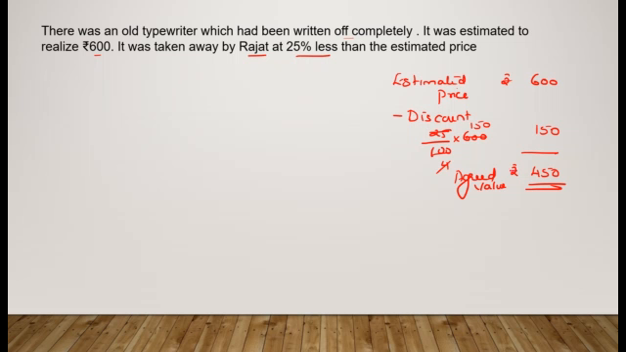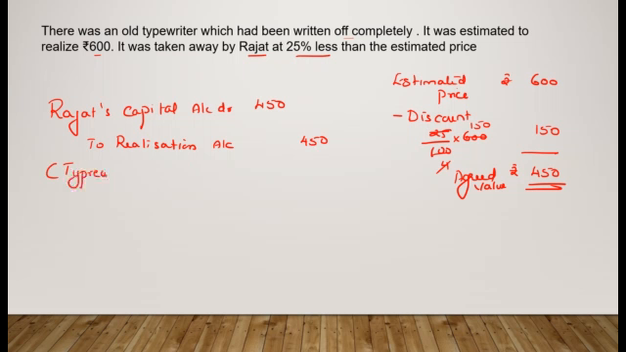Now, whenever an asset is taken over by a partner, we debit the partner's capital account. So we debit Rajat's capital account with the agreed value, to realization account. Because it is being taken over, we debit the partner's capital. This is for typewriter taken over by Rajat, a partner, at agreed value.